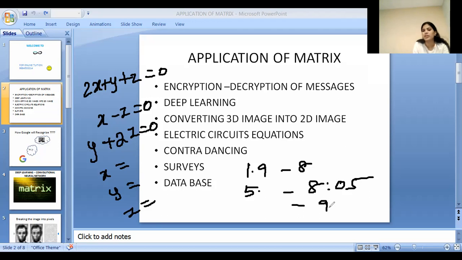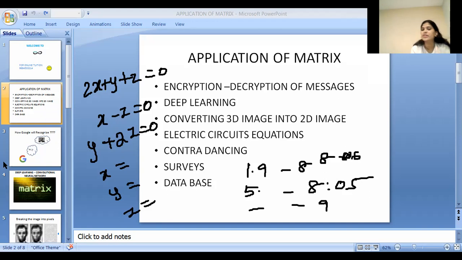At 9 o'clock, what happened? 8-6, what happened? 8-9, what happened? So like that, you have to store a huge amount of information. Storing the information in matrix format is going to be very efficient. So the people who work in geology departments depend heavily on the matrix method. So that is also one of the important applications of matrix.